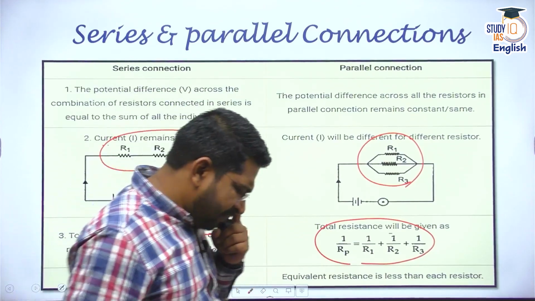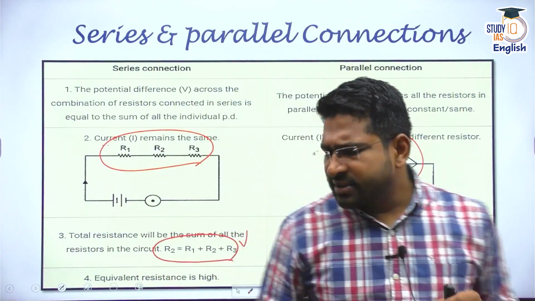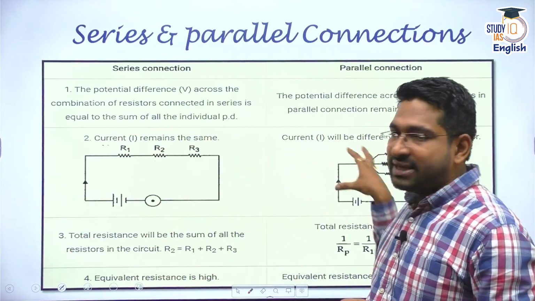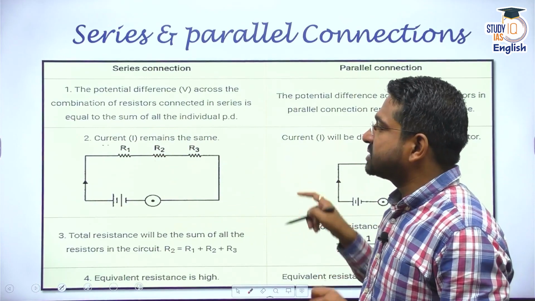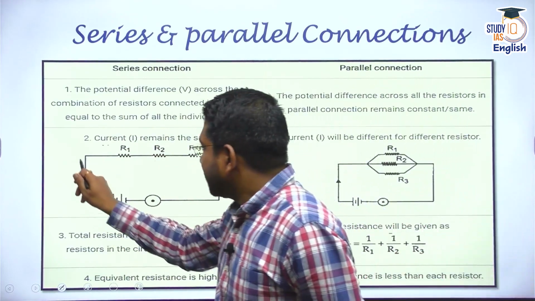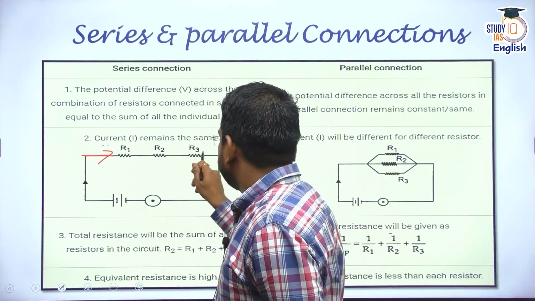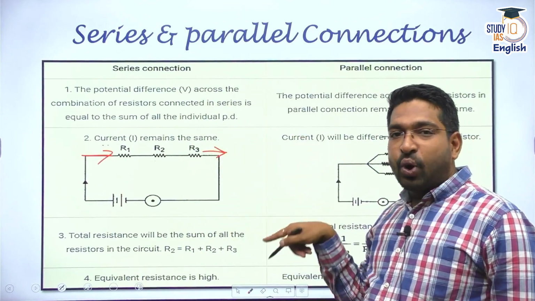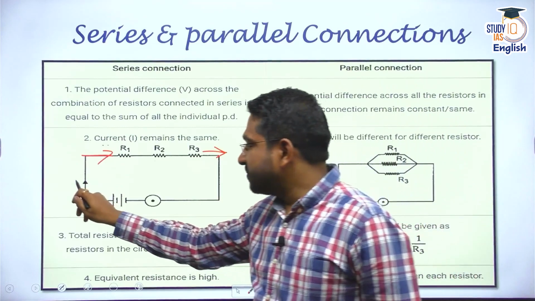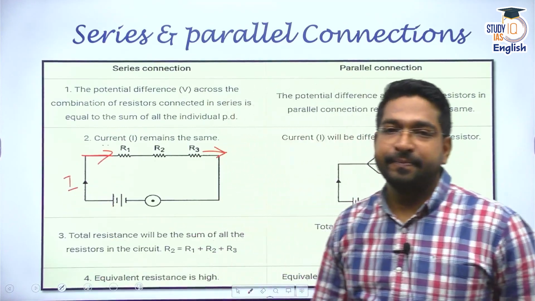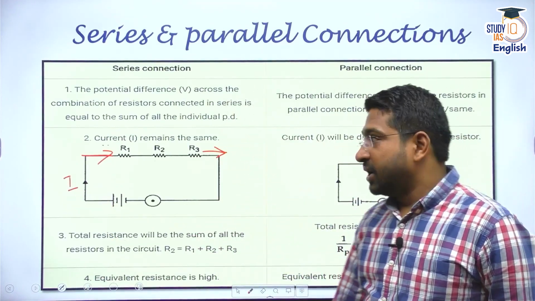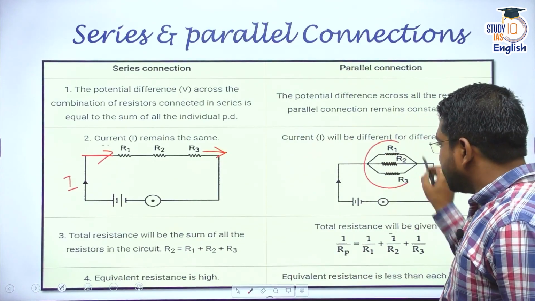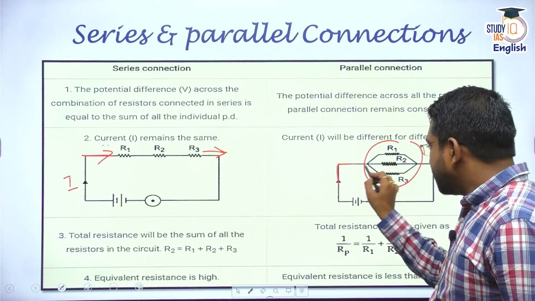Now, why does this happen? Please try to understand that whenever I connect things in series, they will have the same current passing through all the three. They will have the same amount of current which is passing through all the three. Correct? But whenever you have something in parallel, you see that the current divides.